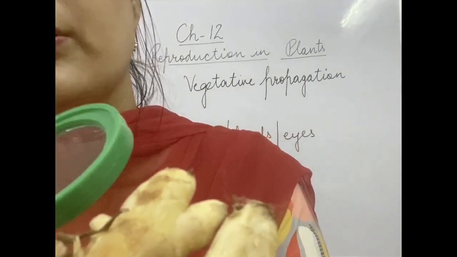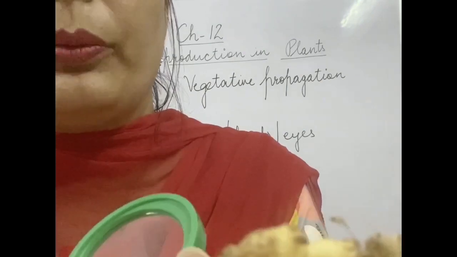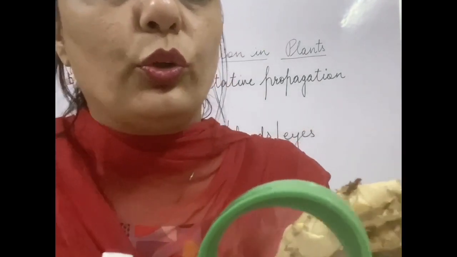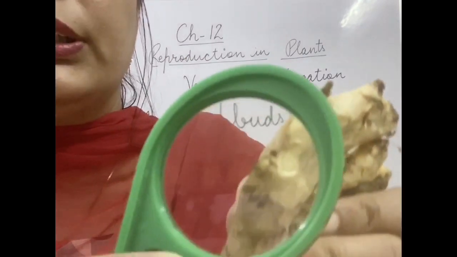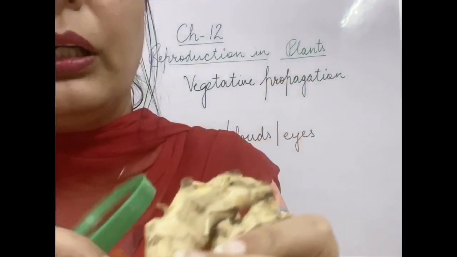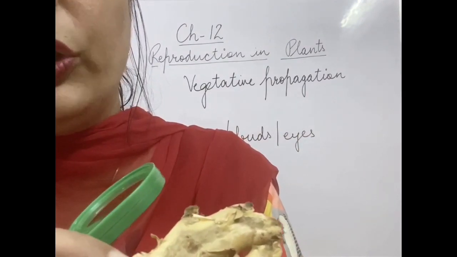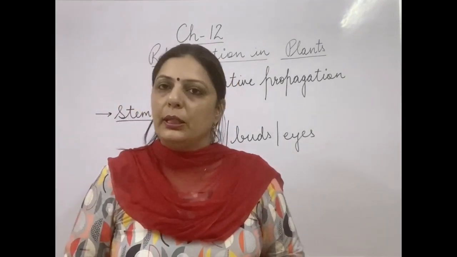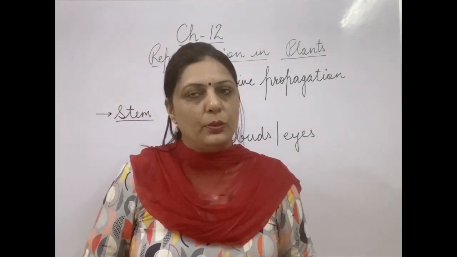These are the buds. Because these are not getting suitable conditions where they are kept, they will not grow. But I'll show you this one very clearly. You can see this is the bud, and it will completely develop into a new individual when it is buried in the soil. So ginger is another example which reproduces by vegetative propagation.